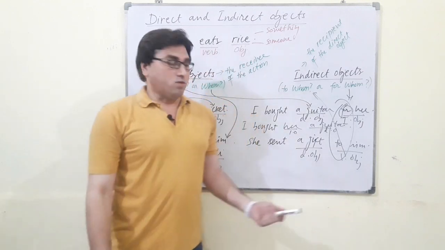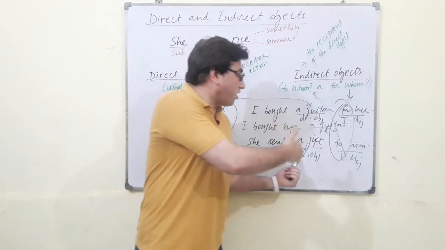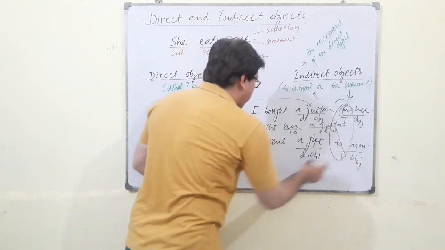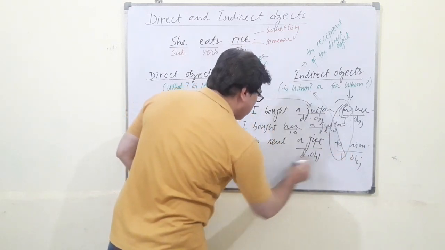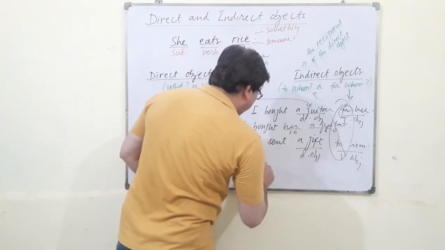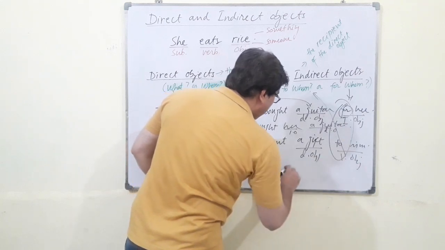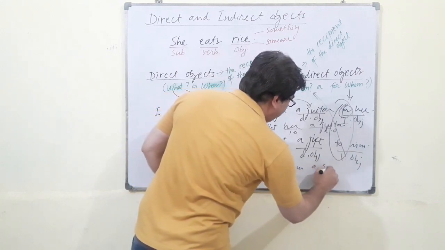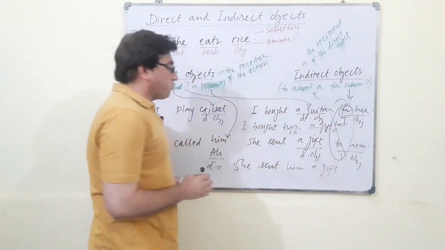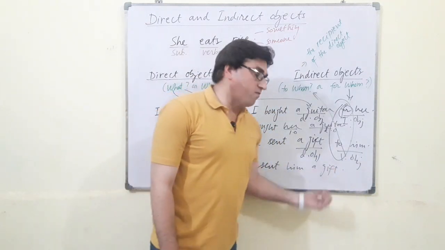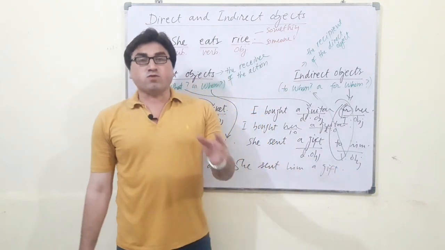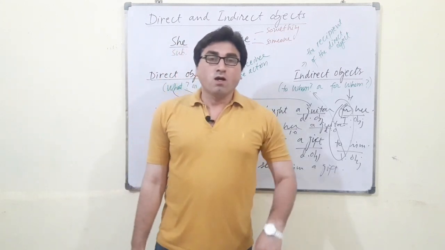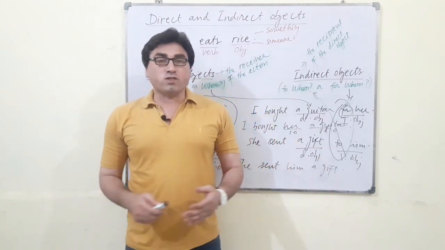You can use either one. She sent a gift to him. Now this is the indirect object. I can use the indirect object first. She sent him a gift. It means it is possible to use an indirect object before the direct object, but we'll have to drop out the prepositions. I hope you got this lesson.